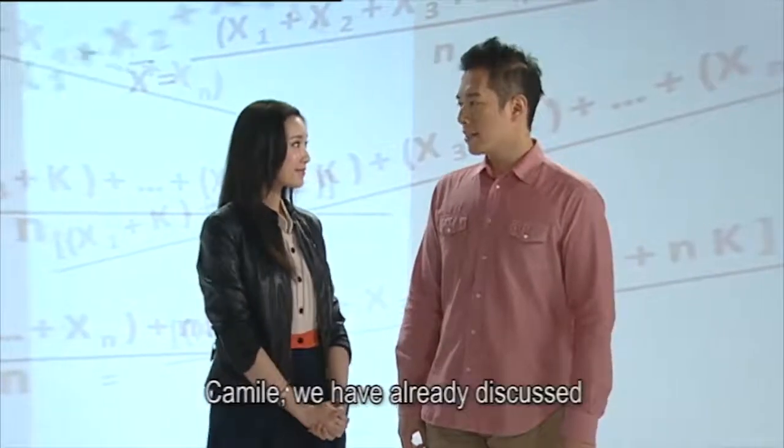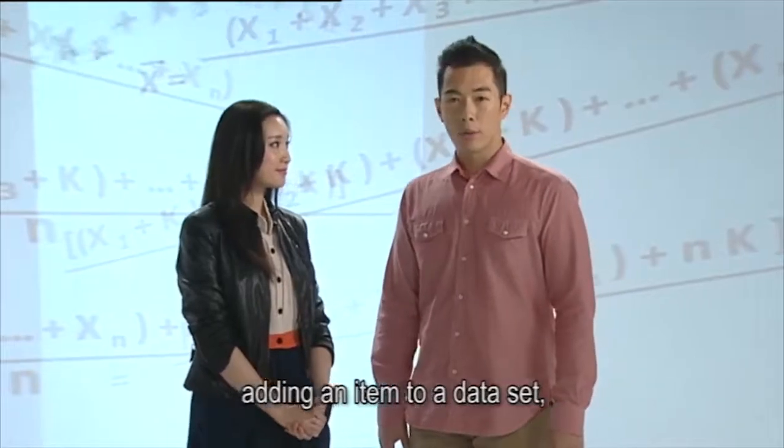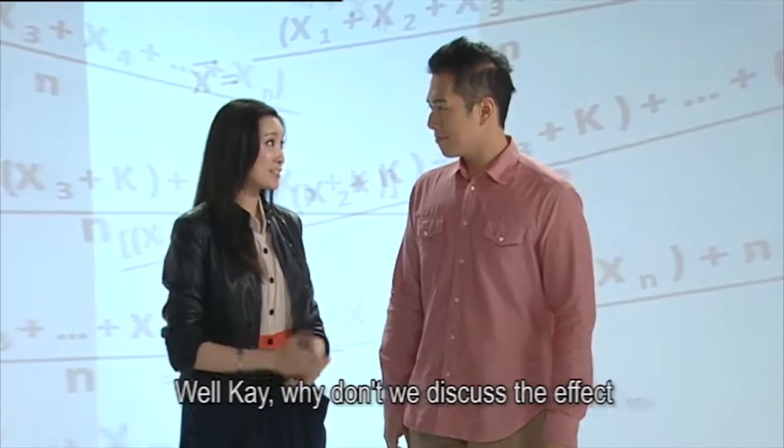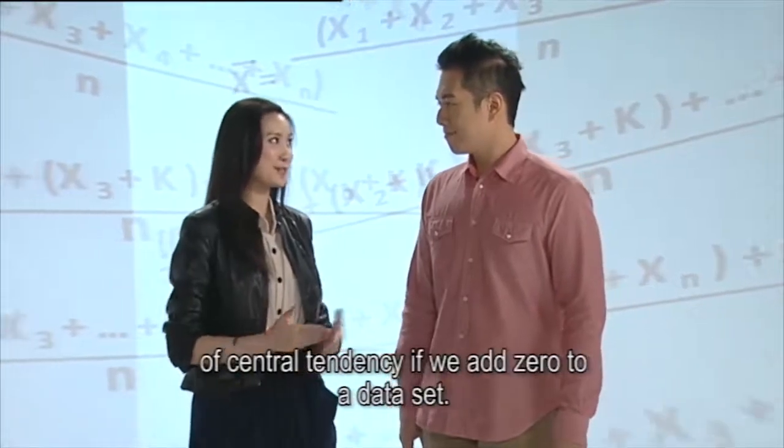We have already discussed adding an item to a dataset. What about adding 0 to a set of data? Well, okay, why don't we discuss the effects on central tendency if we add 0 to a dataset?